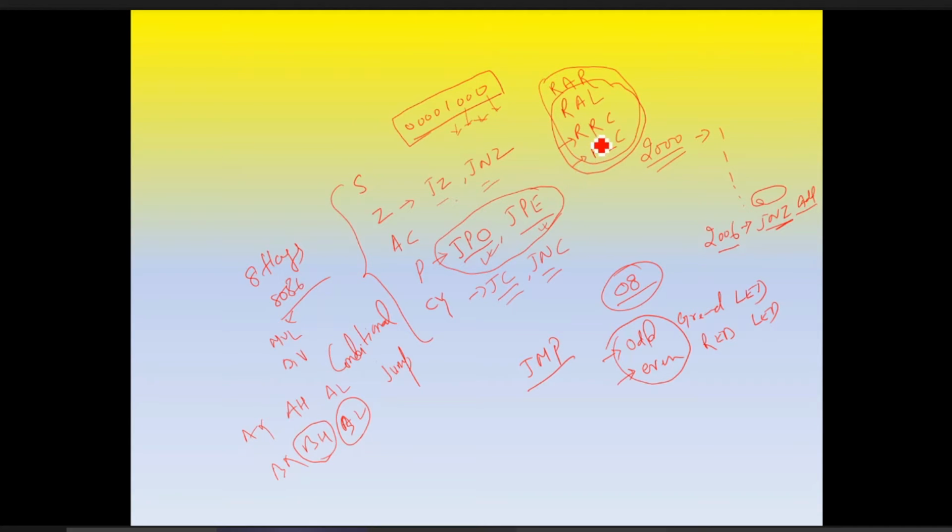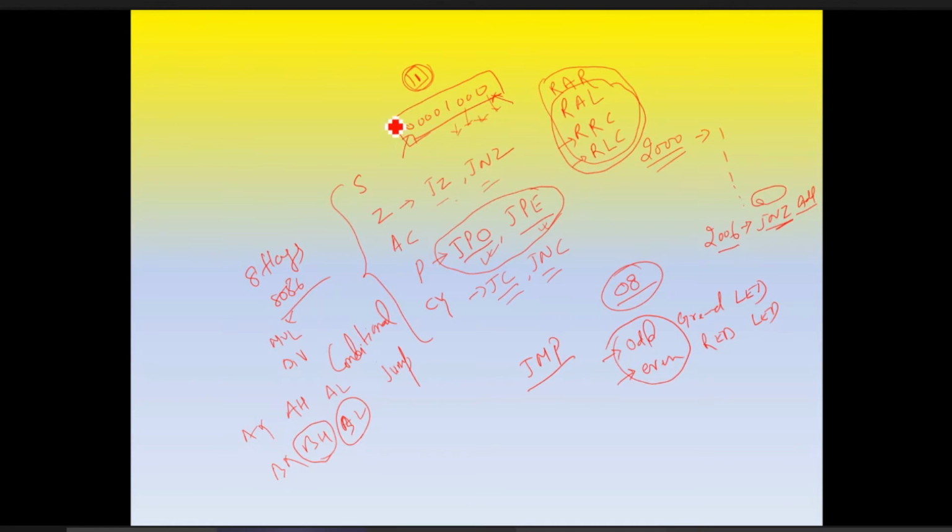This is related with the carry. One carry bit is there, with LSB and MSB, and each instruction has its own function. So we will check the carry how many times. If we rotate 8 times, then how many times a 1 occurs here, that will give the number of ones.